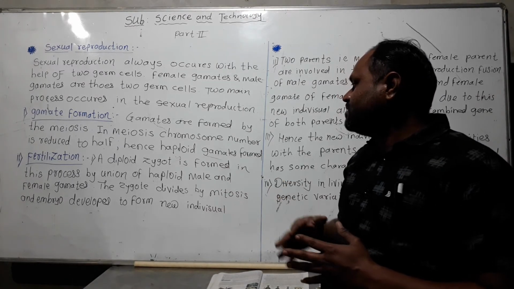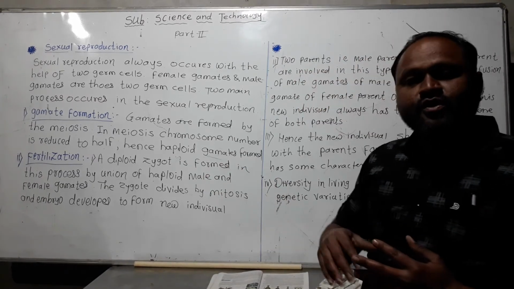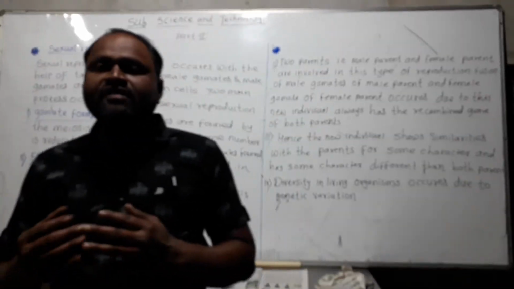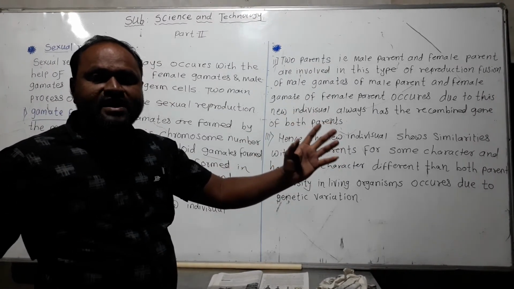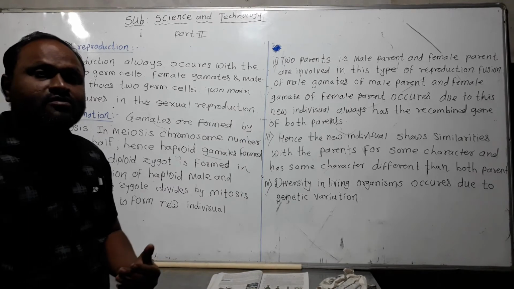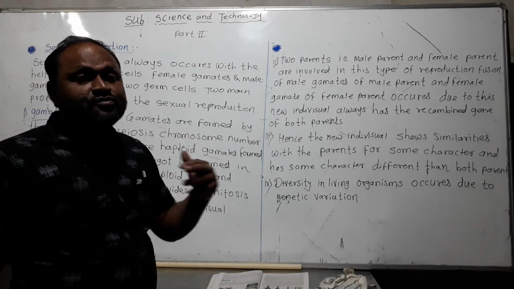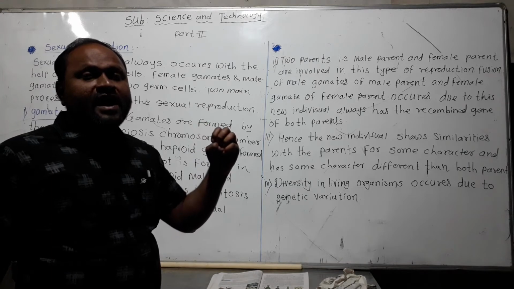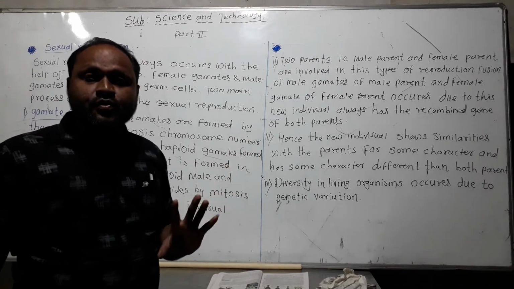After zygote formation, mitosis occurs in the embryo, and at that time a new individual is formed. In the formation of a new individual, the male and female gametes fuse to form a zygote, the zygote forms an embryo, the embryo develops, and then mitosis occurs to form an individual. But in that individual, the chromosomes of male and female are fused with each other, so similarity or variation can occur in the new individual.